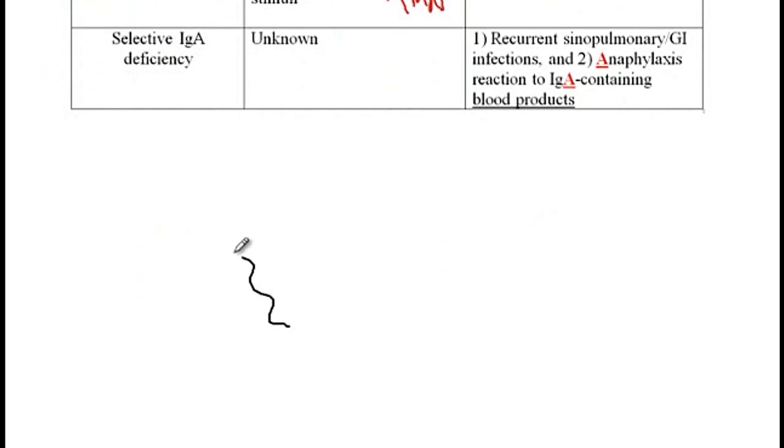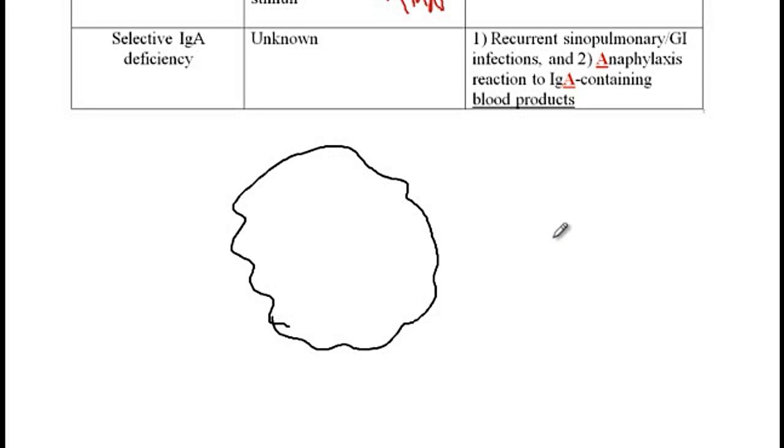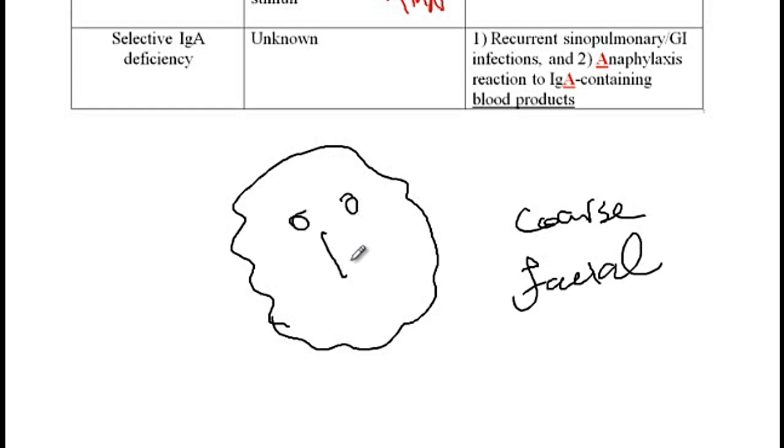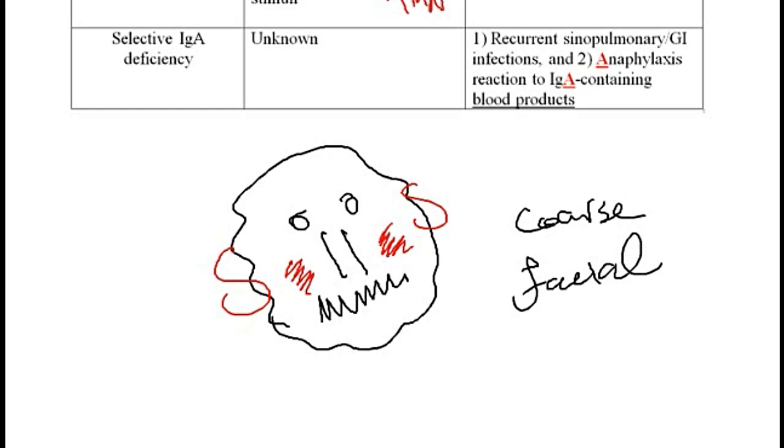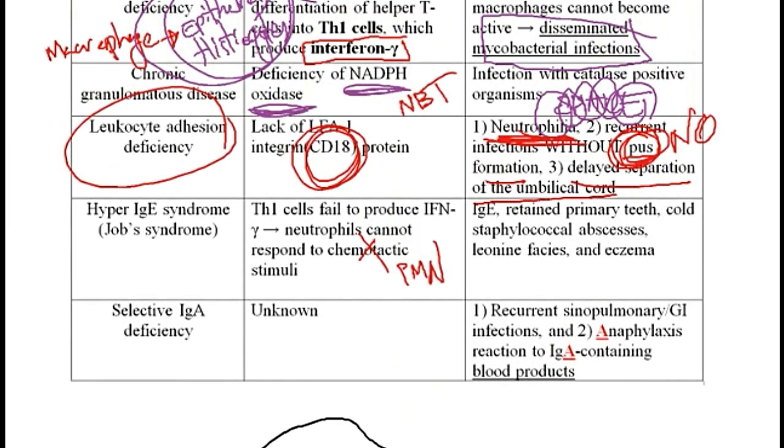So these patients present with coarse facial features, broad nose, retained primary teeth, Staphylococcus non-inflamed abscesses, as well as eczema. So there we go. These patients will have increased IgE, retained primary teeth, cold Staphylococcus abscesses, leonine faces, as well as eczema.